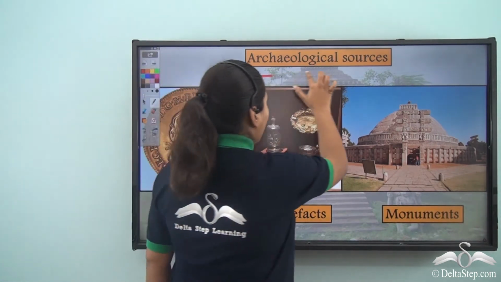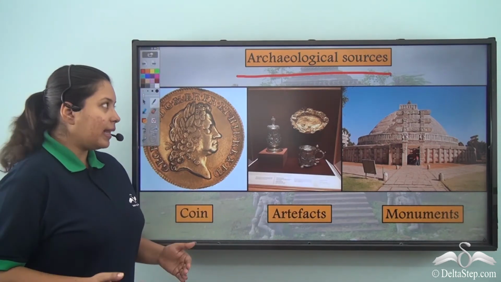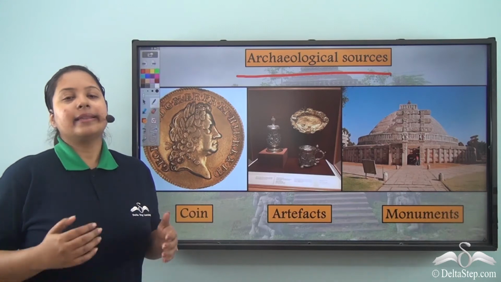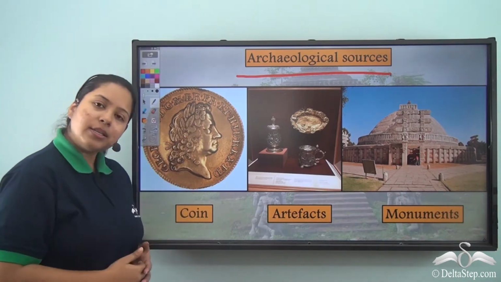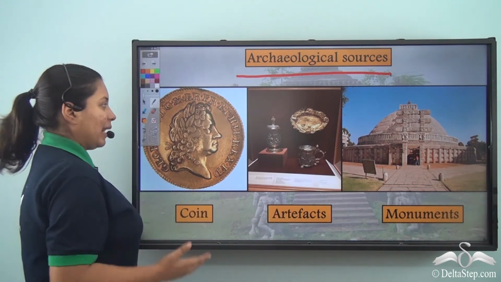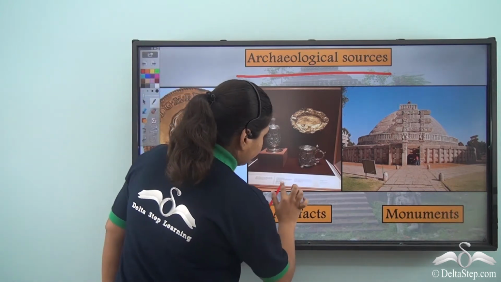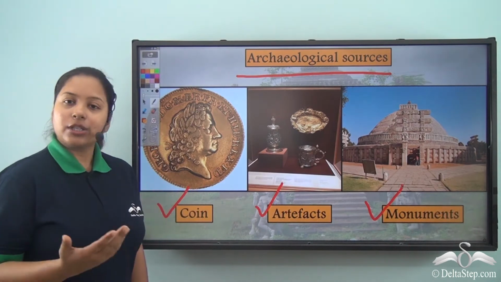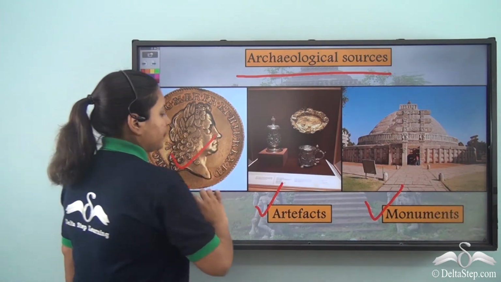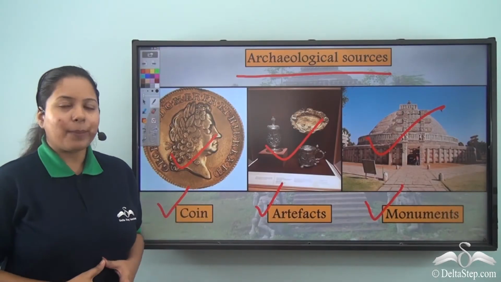First, we have got the archaeological sources. What are the archaeological sources? Well, the materialistic sources that are obtained from different sites are known as the archaeological sources. Let's know them with the help of examples. First, we have coins, artifacts and monuments. So, all of these are archaeological sources because coins, artifacts and monuments are materialistic things. These help us to know about our history.